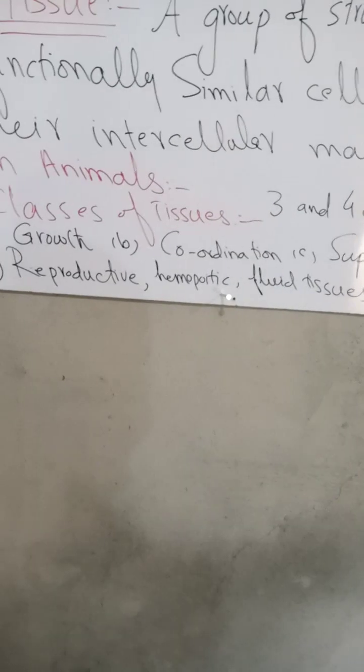These three classes are on the basis of structure of tissues. Now we describe the other four classes of tissues, which are formed and classified on the basis of function of cells. So, functionally, there are four classes of tissues.